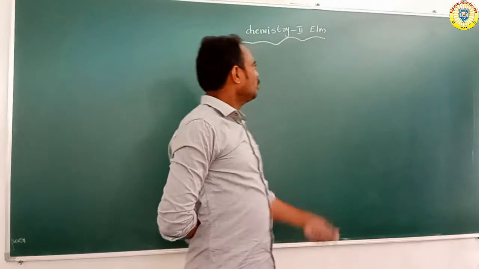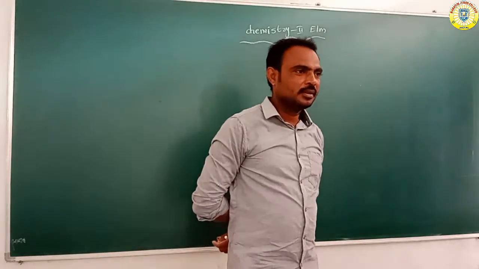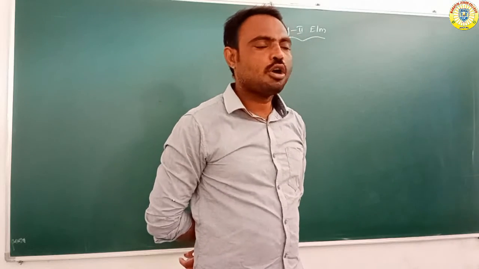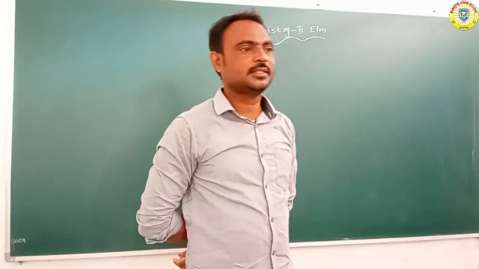Now, next: preparation of oxygen and chemical properties of oxygen. Oxygen is formed by different types of reactions.